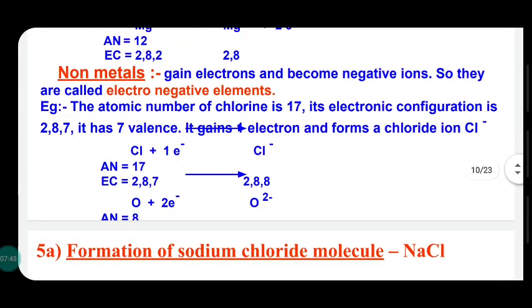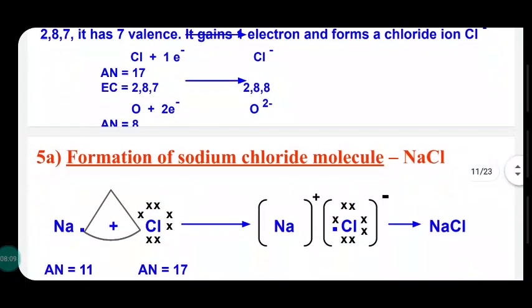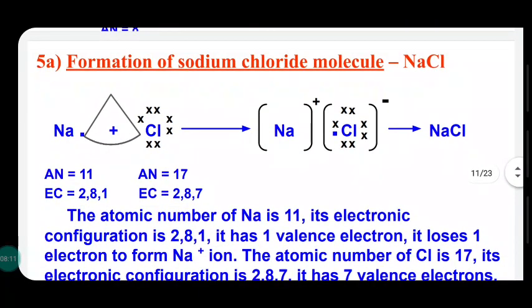See the removal. Chlorine, after getting one electron, will have 18 electrons. If an atom loses one electron, it gains a positive charge. If an atom accepts an electron, it gains a negative charge. Formation of sodium chloride is visible by the transfer of electrons.